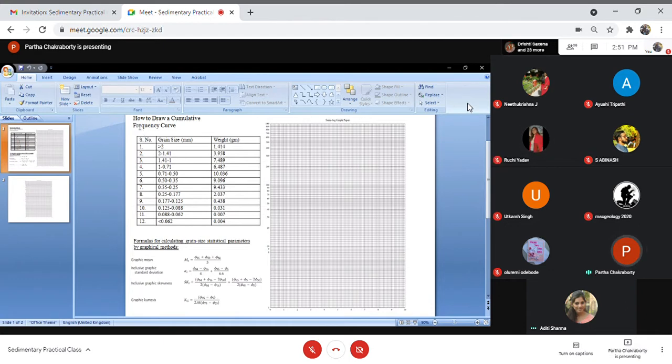The question is, from 2 to 0.062, how will you distribute this data in the x-axis? Do we have to convert it in phi scale?